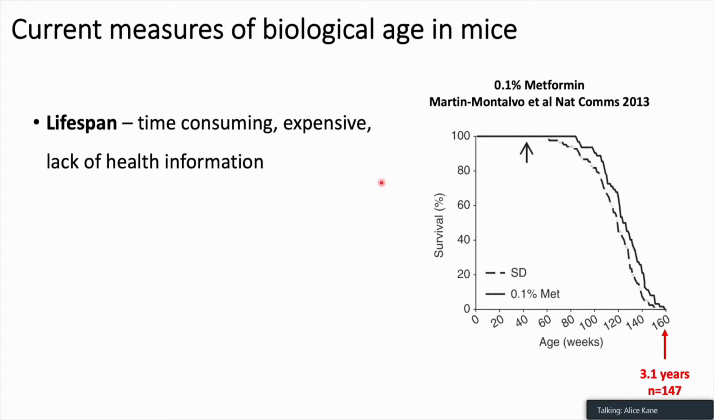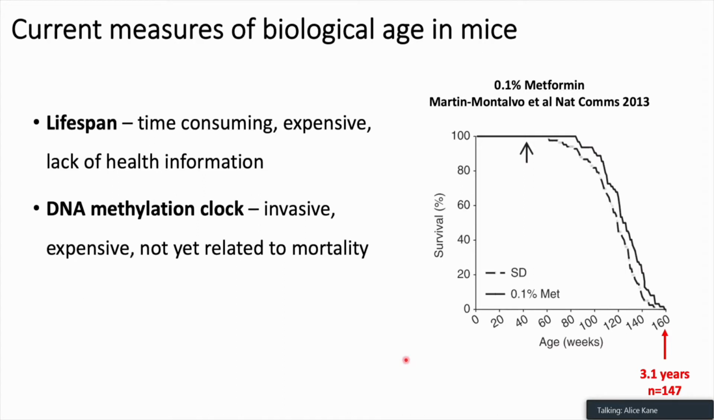Additionally, lifespan curves such as this, although giving us important information about how interventions affect lifespan itself, don't give us a lot of information about health. So we don't know whether the mice were also healthier as well as living longer.